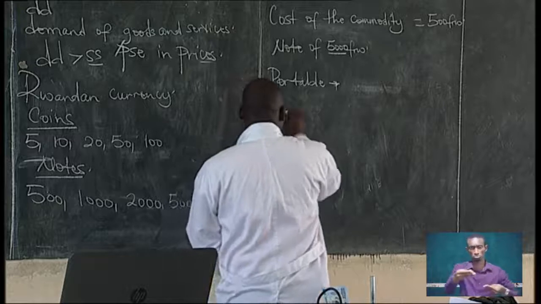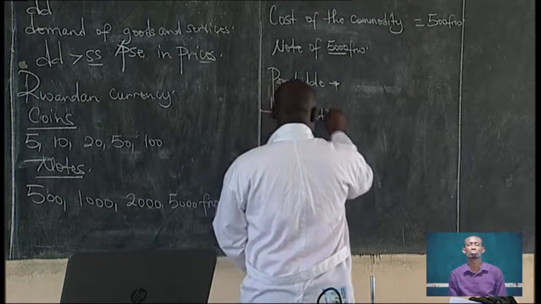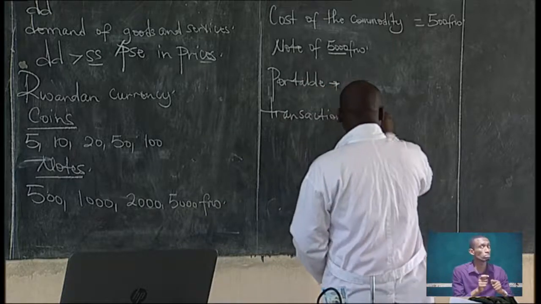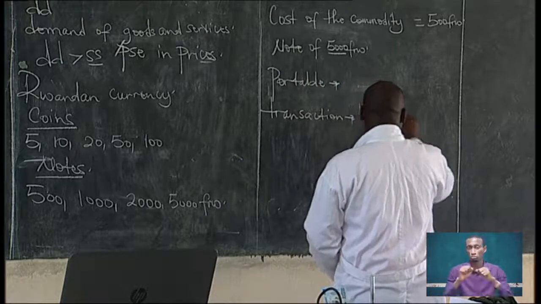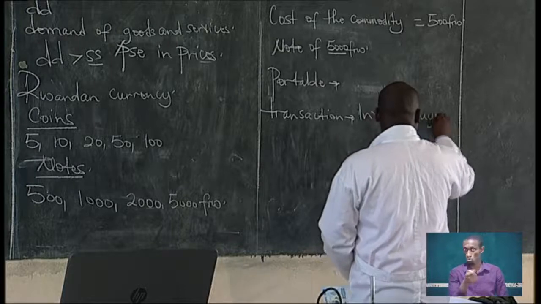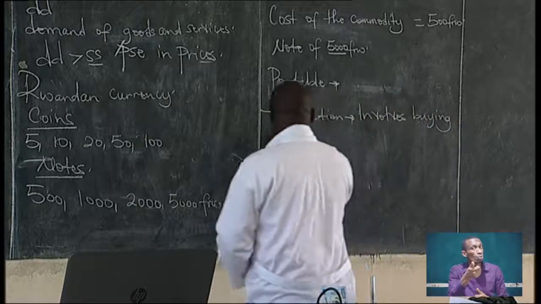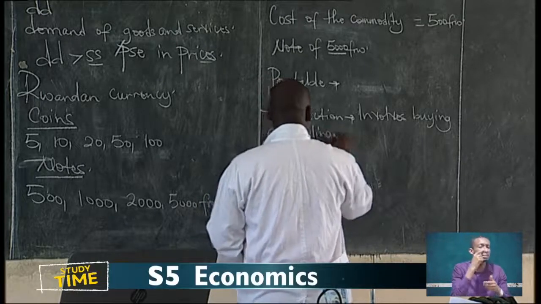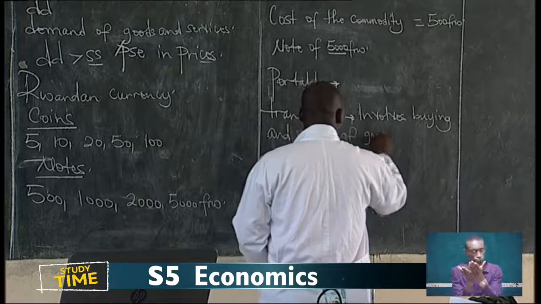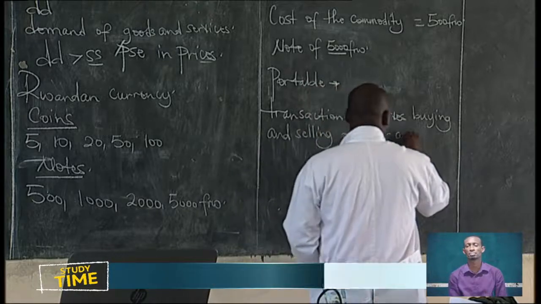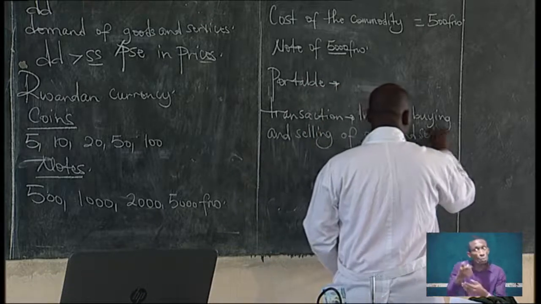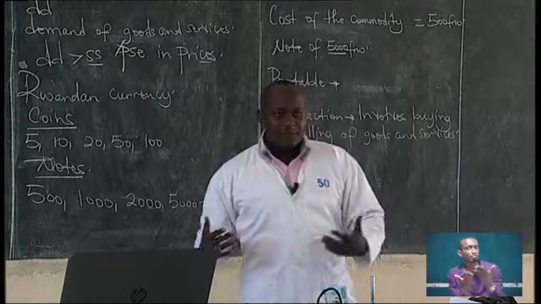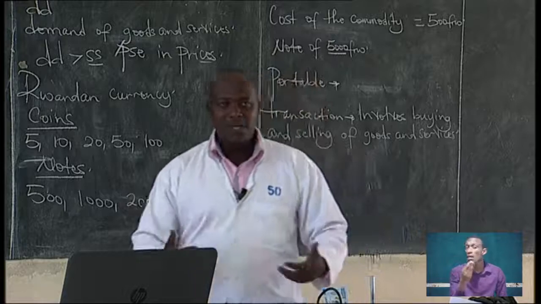What is a transaction? A transaction involves buying and selling of goods and services. Money acts as a medium of exchange.